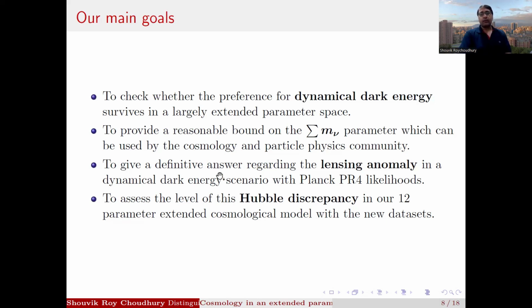Now, we also need to give a definitive answer regarding the lensing anomaly in a dynamical dark energy scenario, because the previous studies only evaluated the lensing anomaly in the ΛCDM model. And we also want to use the Planck PR4 likelihoods, because they have shown much less lensing anomaly in the ΛCDM model compared to Planck PR3. In fact, the lensing anomaly is less than 1 sigma, which means that the lensing anomaly is not there in the Planck PR4 likelihoods in the ΛCDM model. So we'll use the Planck PR4 likelihoods too, because we feel it is better for the determination of the sum of neutrino masses as well. And we also want to assess the level of Hubble discrepancy in our 12-parameter model. We do not expect to resolve the Hubble tension, but we want to see how far it can be reduced, and if the Hubble tension is robust in this 12-parameter model or not.